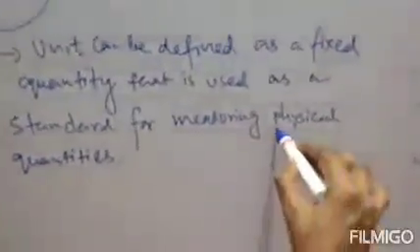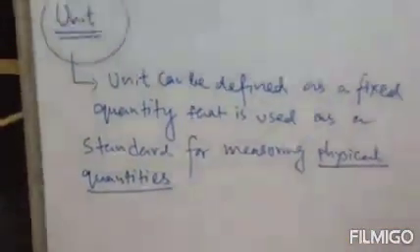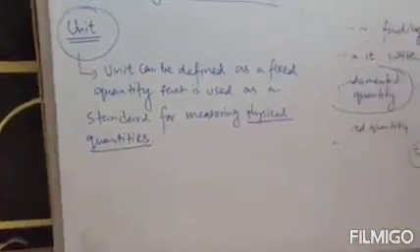Now these physical quantities can be anything. It can be length, mass, time, temperature, any physical quantities. Clear? So these are units.